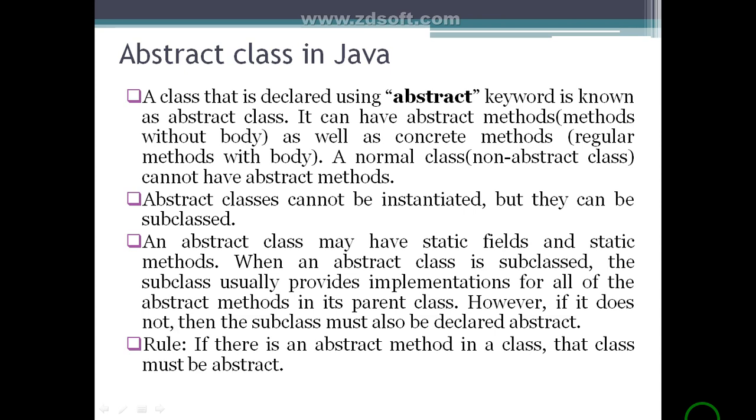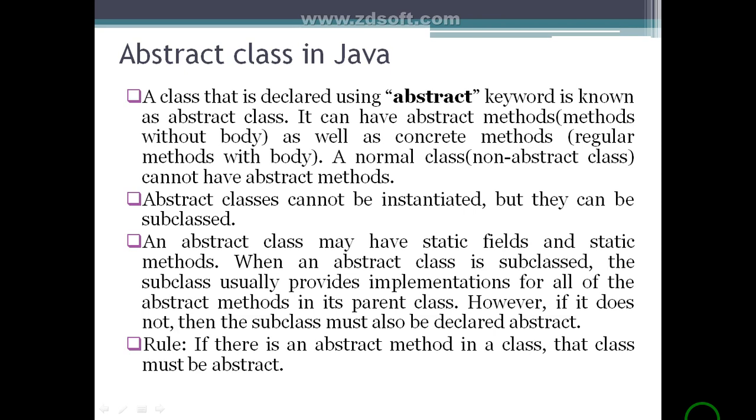It can have abstract methods without body or with body, meaning non-concrete methods or concrete methods. Both types of methods are present in an abstract class. Actually, an abstract class is used to implement data abstraction in Java and also runtime polymorphism in Java.